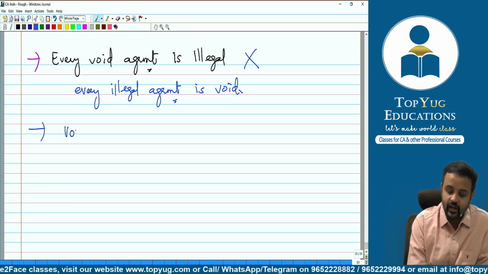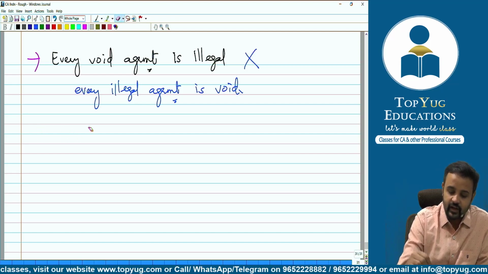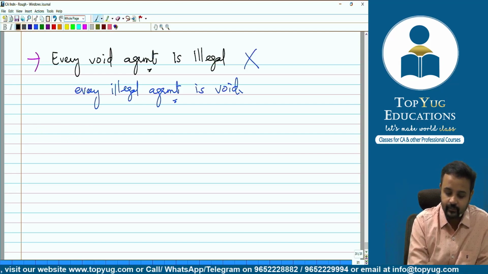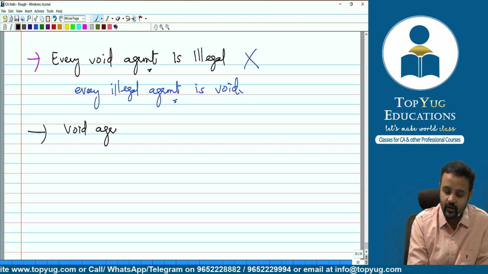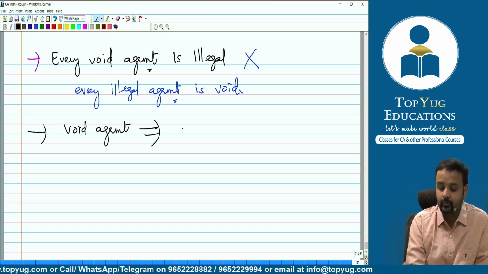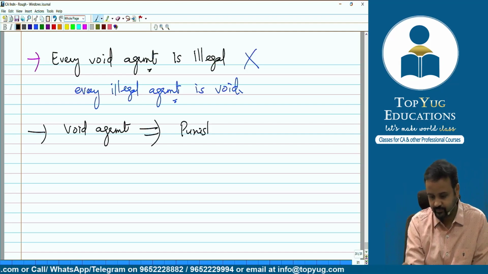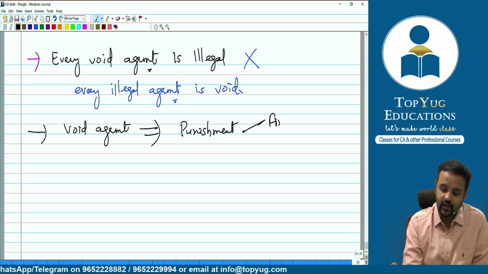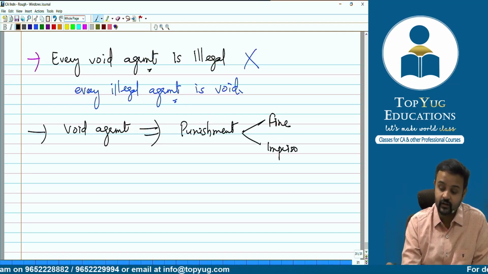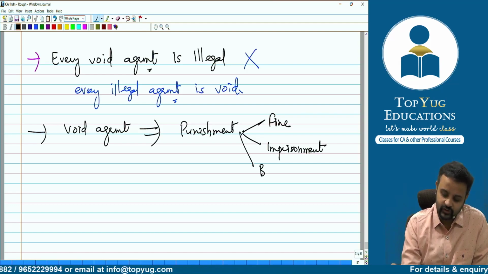Do you think that any void agreement will imply punishment, maybe in the nature of fine, maybe imprisonment, or maybe both?